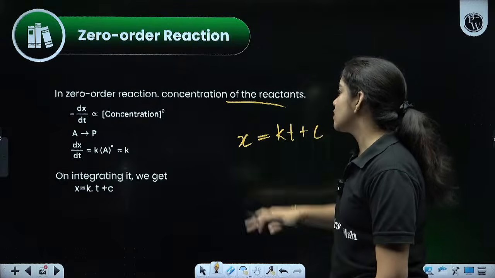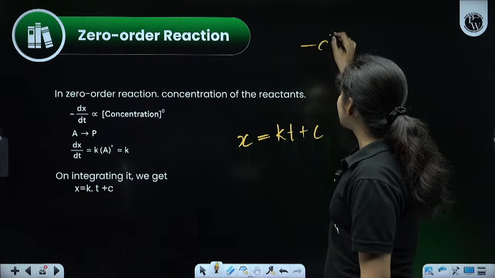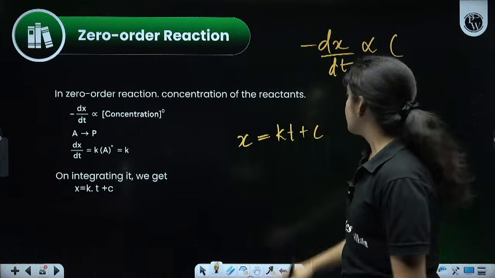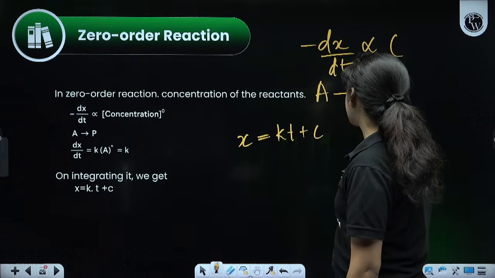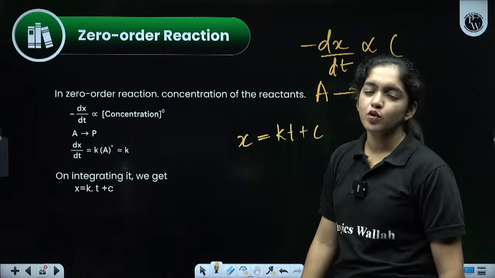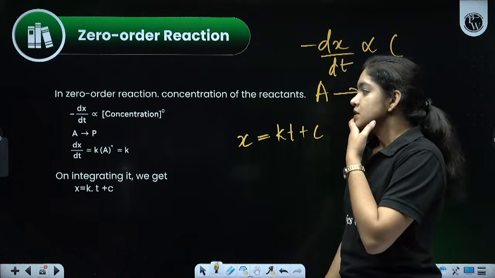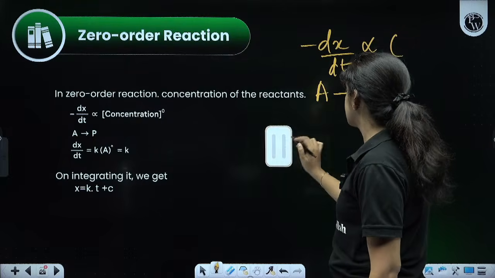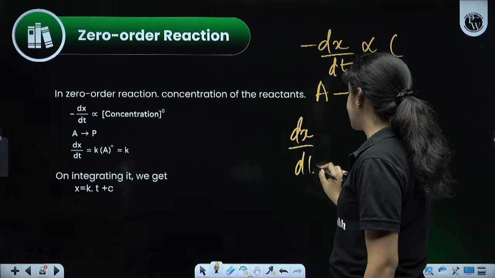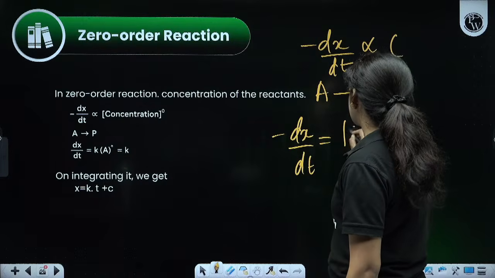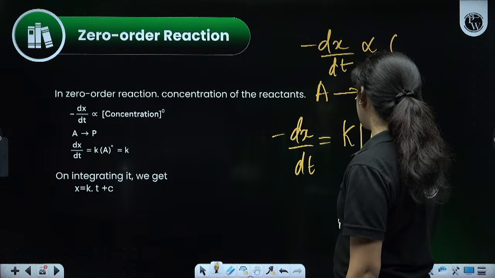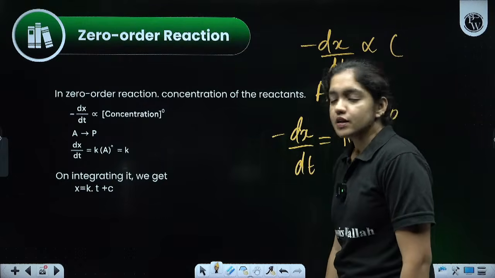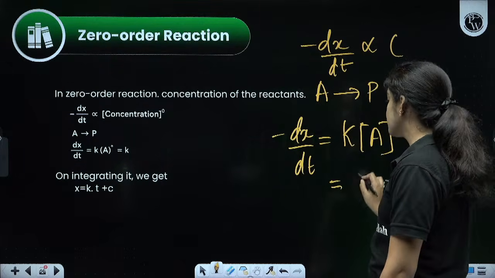So for a zero order reaction, the concentration of the reactants is equal to minus dx by dt, directly proportional to the concentration. So for example, if A gives P, how can we write it? Minus dx by dt is equal to K into concentration of A raised to zero order. Zero order means raised to what? The power will be equal to 0. So we can write it is equal to K only.